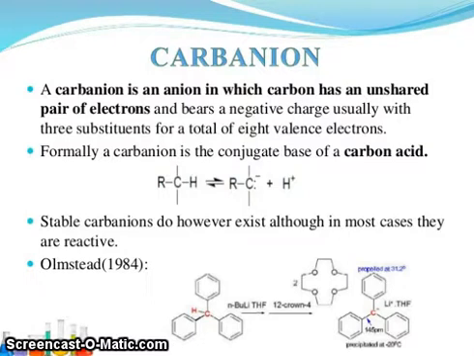A carbanion is an anion in which carbon has an unshared pair of electrons and bears a negative charge, usually with 3 substituents, for a total of 8 valence electrons. 8 valence electrons, remember.